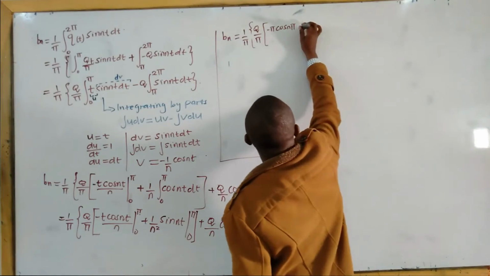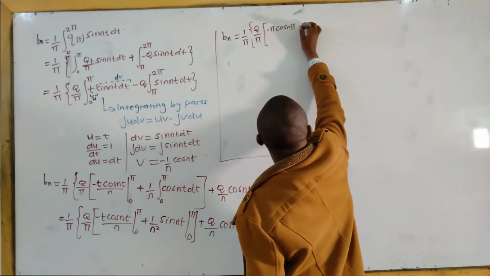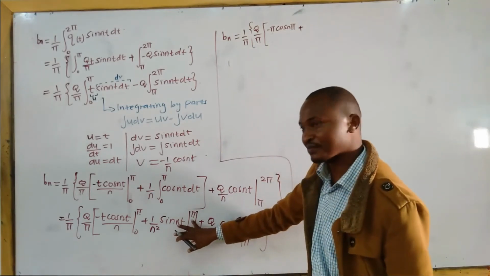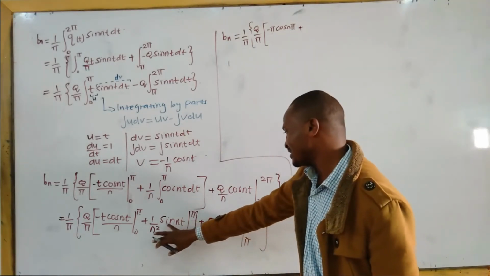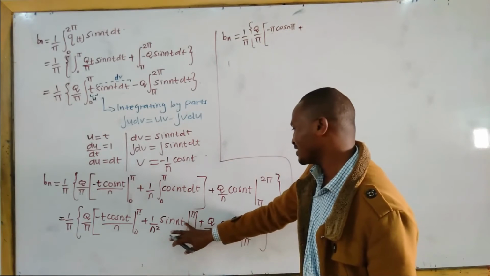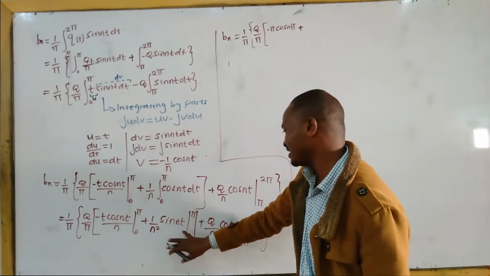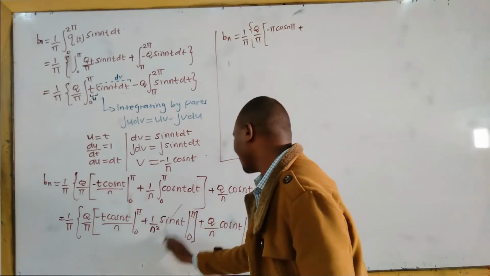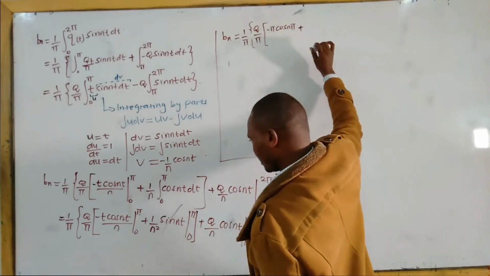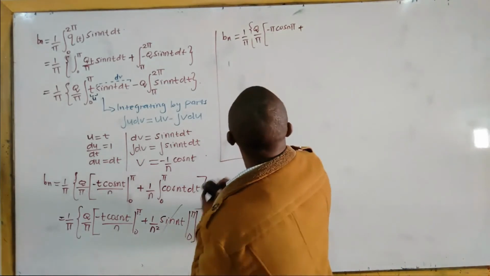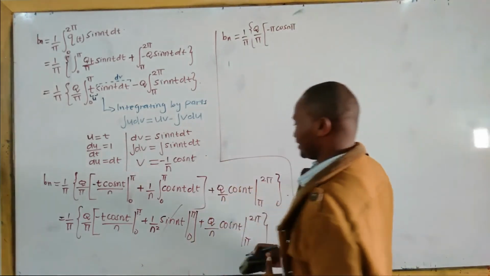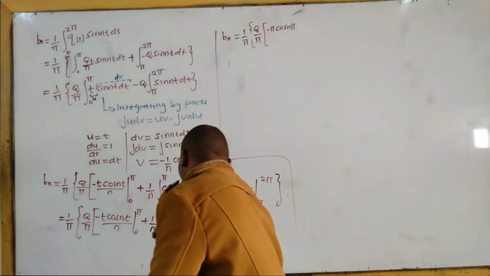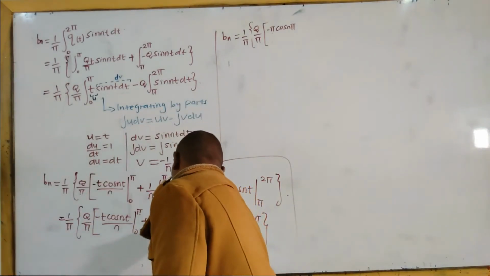Plus, on substitution of the upper limit, sin n pi will give us 0 and sin 0 will give us 0. So this expression will become 0. You can say plus 0, but there is no need to. So we just leave it like that, because this one is 0.